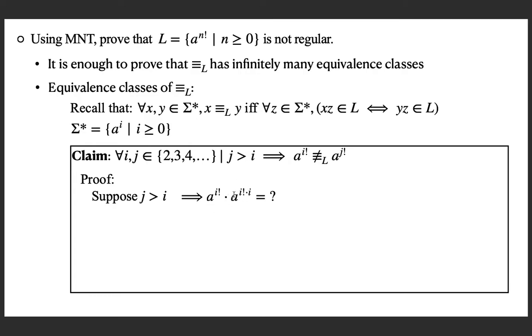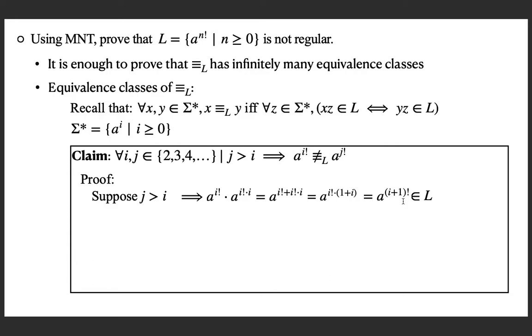So you can rewrite this by taking i factorial outside. You can add these two numbers: a to the power i factorial plus i factorial multiplied by i. You take i factorial out. You can rewrite this as i factorial into (1 plus i), which is i plus 1, into i factorial, which is exactly i plus 1 factorial. So the resulting string is a to the power i plus 1 factorial, and hence is in the language because it is a to the power k factorial where k is equal to i plus 1.